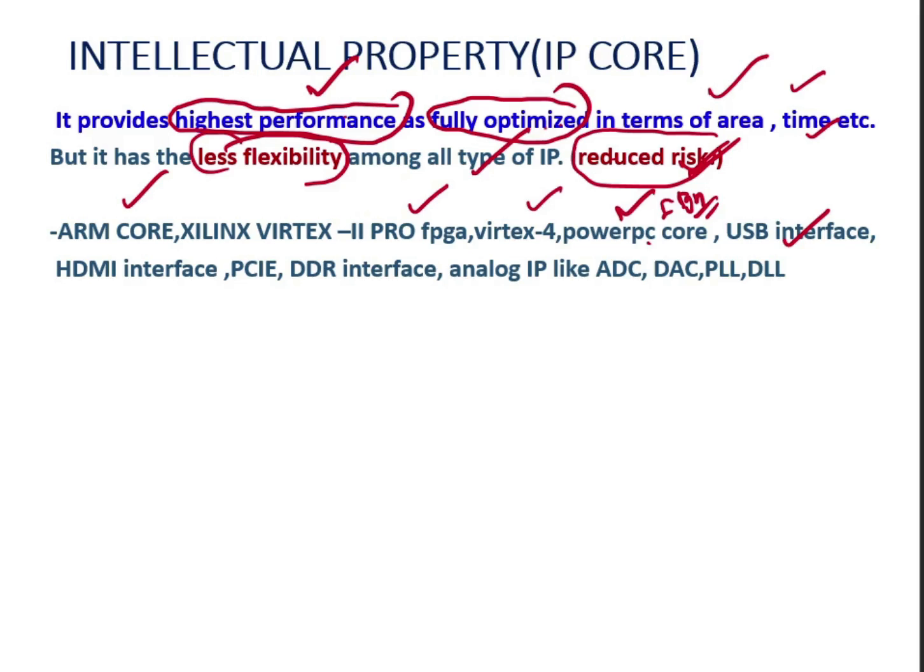Hardcore IP means that it will be available in layout format or GDSII data format. Then HDMI interface, PCI, DDR interface, and some analog blocks like ADC, DAC, PLL, DLL, all these can be available in hard IP format.